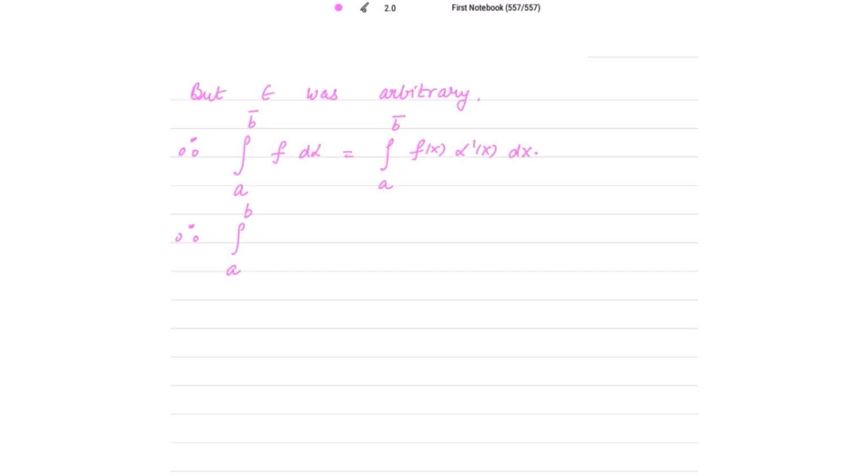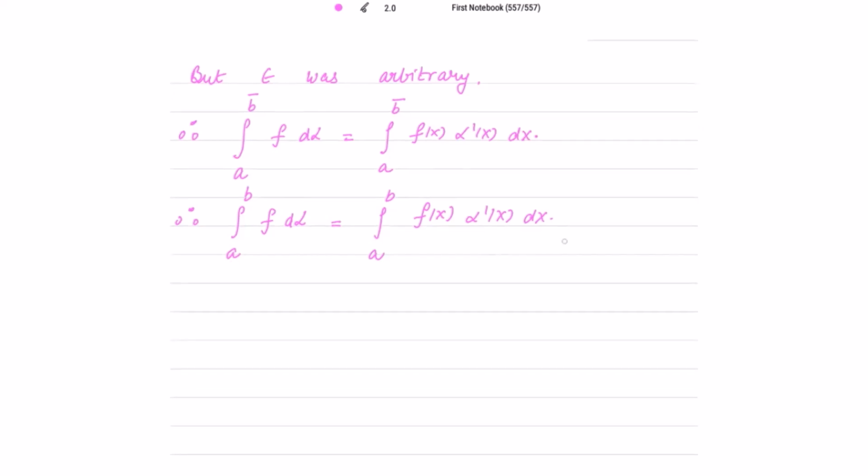I can write it as a common integral, which is f d alpha from a to b, equal to f of x alpha dash x dx. The upper Riemann integral is equal to the common integral. f is Riemann integrable, given to us, so hence the result.